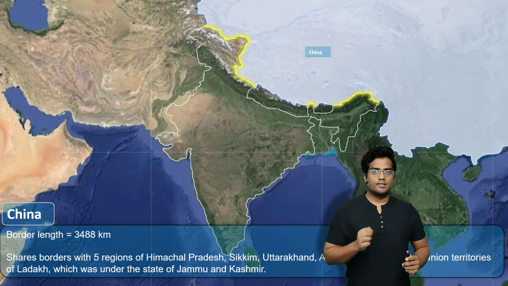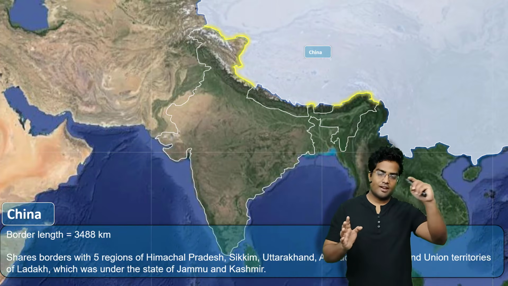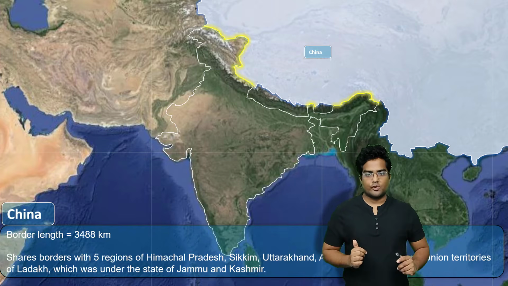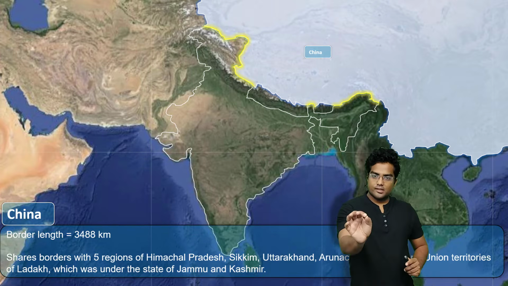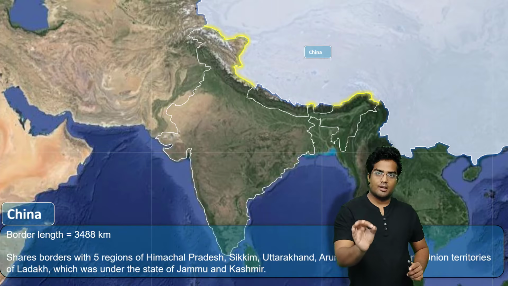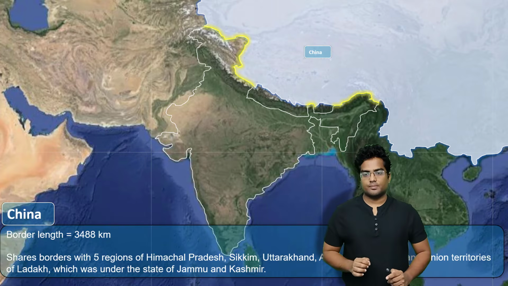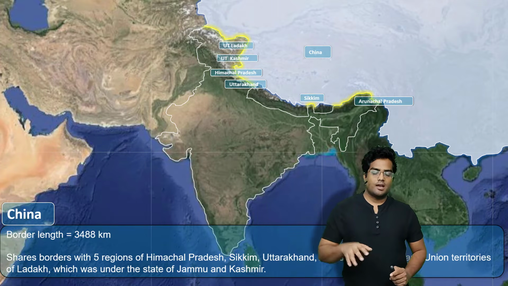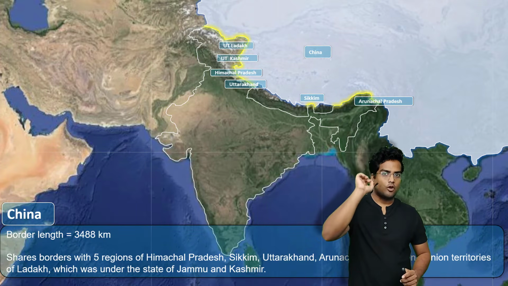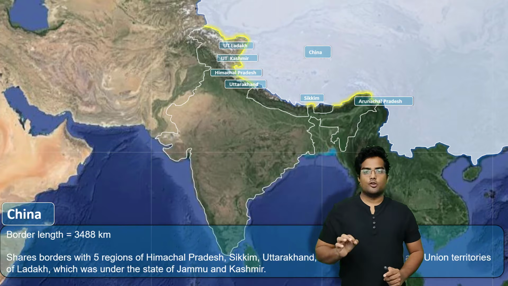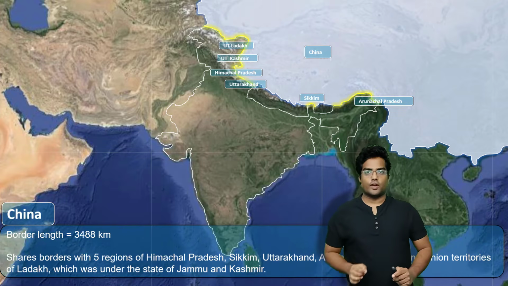The reason I have selected China first is because we are going in a clockwise direction. As you can see, this line in yellow shows the boundary that is shared with India, and these are the states. Now we will start from the north. At the very top you have the Union Territory of Ladakh.